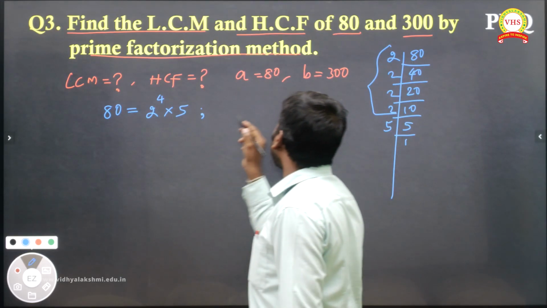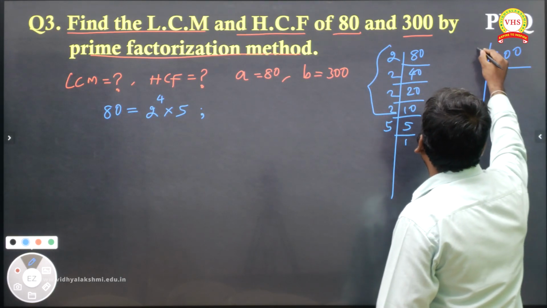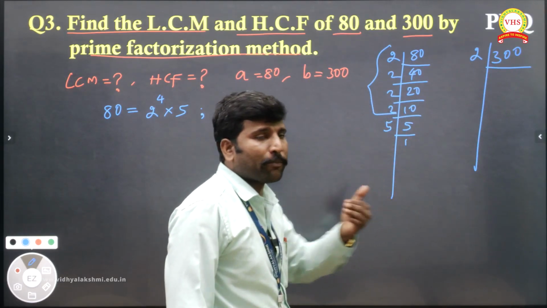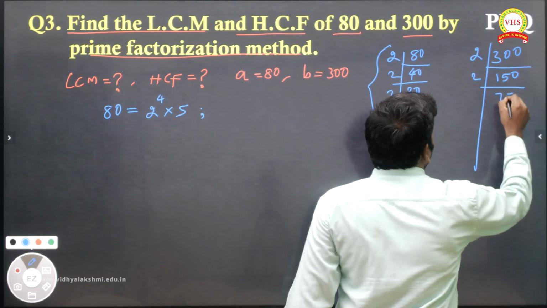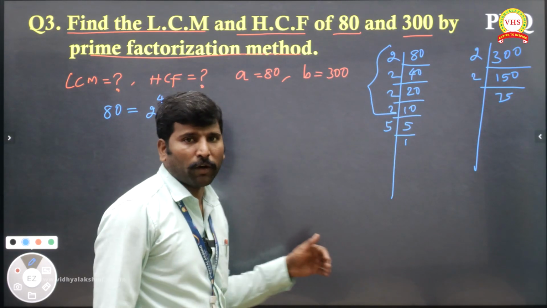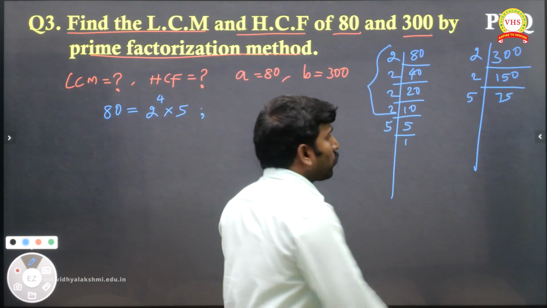Right. One more number they gave, 300. The 300 you take and do the prime factorization. 2, okay, step by step you go, my dear. So that 150. Again 2, in the sense, what are you getting? 75. Then 5. End with the 5 now, you try with the 5.